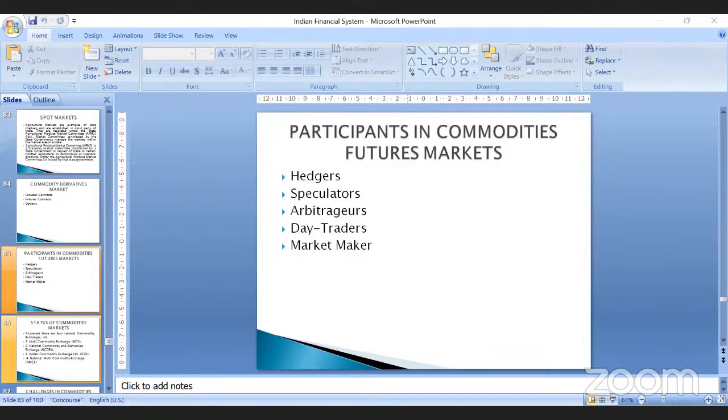See, because it is derivatives, futures, forwards, and options come under derivatives. The common participants available in the derivatives market are also available here. For example, we have hedgers, speculators, day traders, arbitrageurs, and market makers. Yesterday, we learned that hedgers are participants who would like to protect themselves from adverse price effects, or from the risk of losing their money.